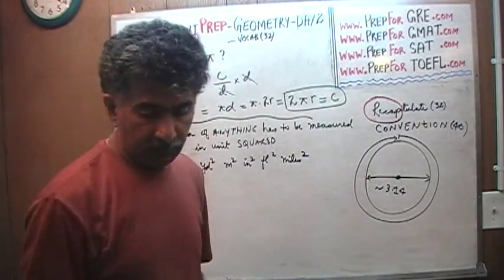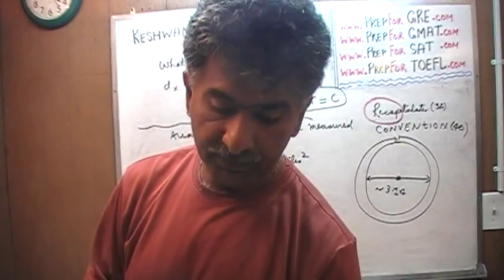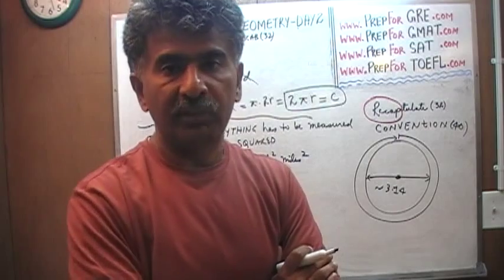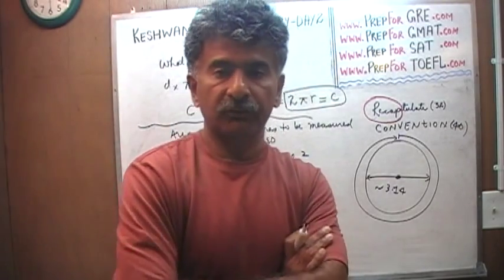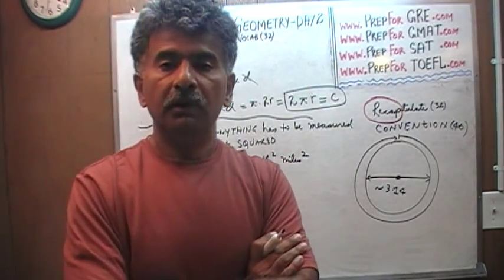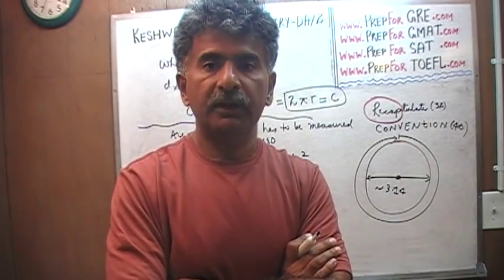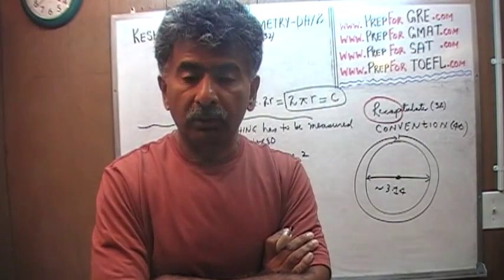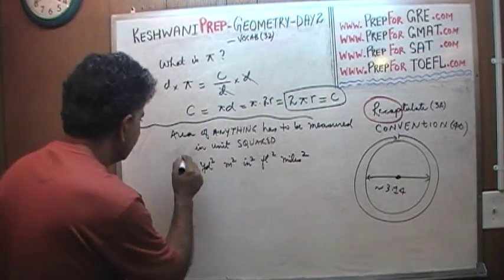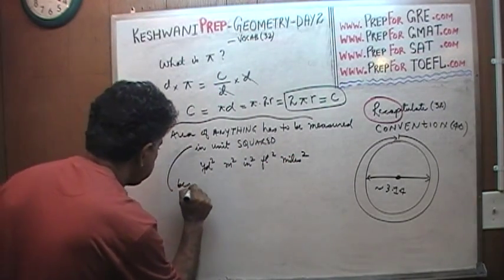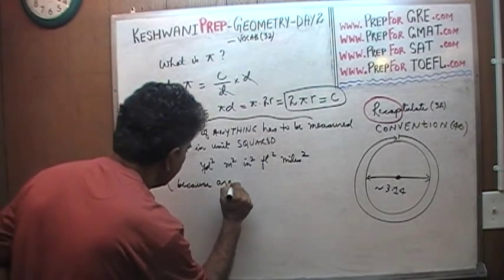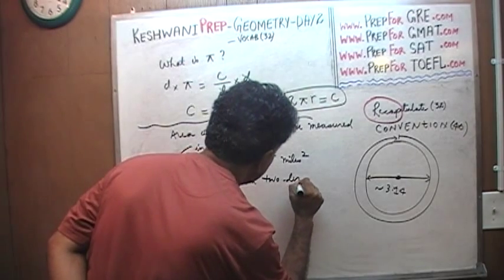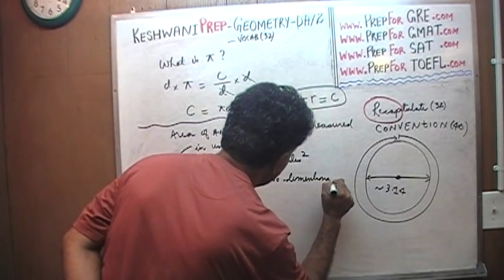You can talk about the area of some city, area of some town being so many square miles, or area of a rectangle being so many square feet, or square yards, or square inches, or square centimeters, or square meters. But it has to be a squared something. A unit has to be square. The question is, why is that? Because area is a two-dimensional concept.